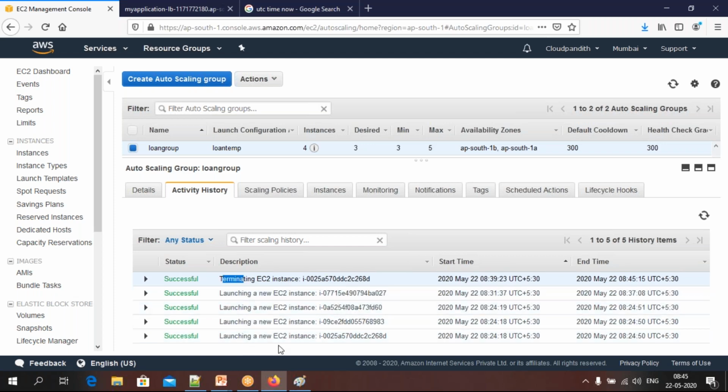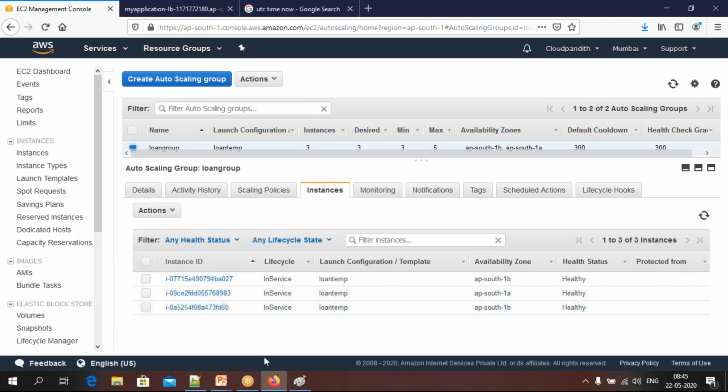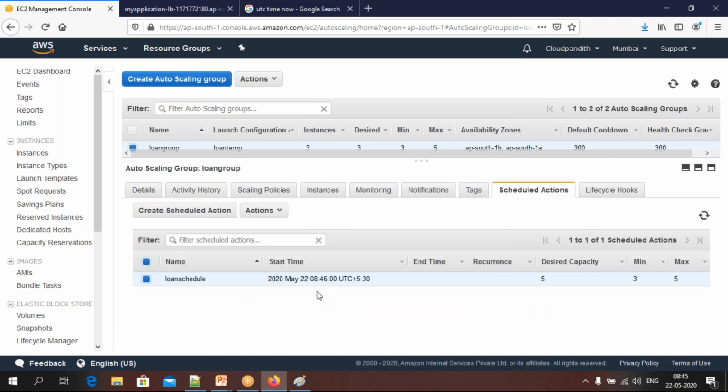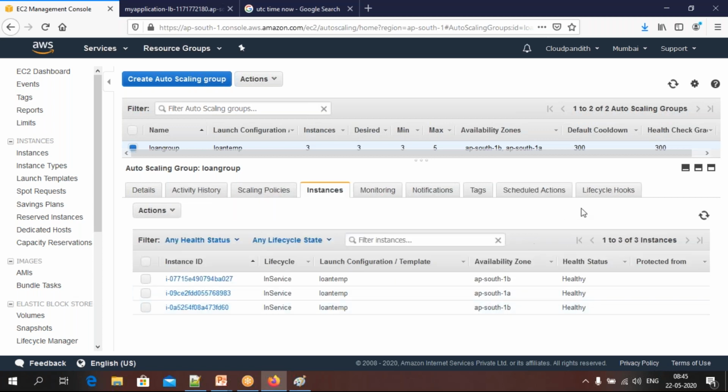Currently, how many instances are running, friends? Tell me how many are running now. Total 4 launched, out of that 1 is terminated, so only 3 are running. Go to instances to see the 3 running instances. These 3. Okay, so exactly at 8:46, it is going to launch 2 more instances, because currently it is running 3 instances. At 8:46 exactly, it is going to launch 2 more instances in the next 22 seconds.